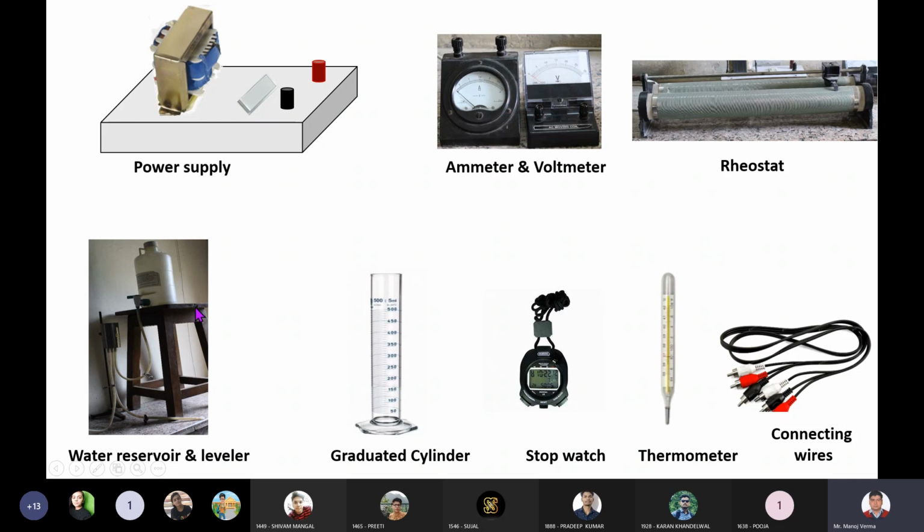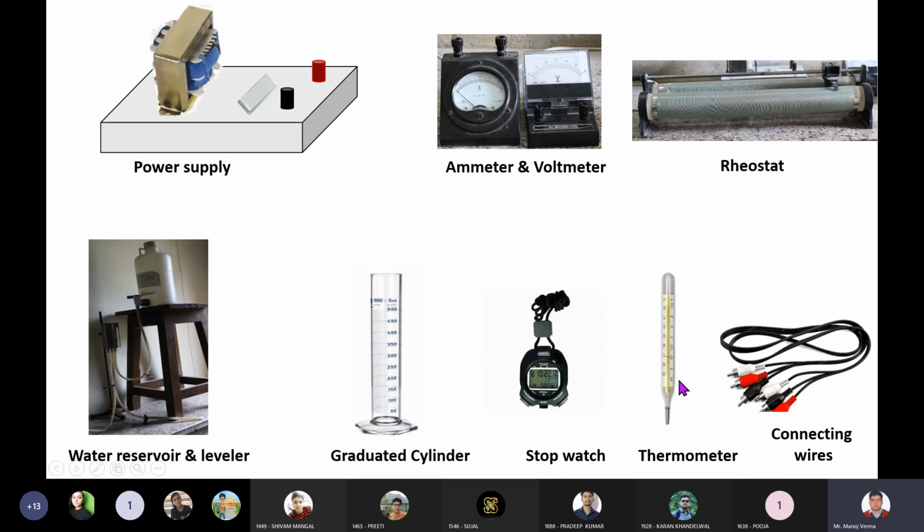In the Callendar kit, we require a water reservoir and a leveler to maintain a constant flow of water through this apparatus. We also require a graduated cylinder to find out the flow rate of water flowing through this tube. We also require a stopwatch for measuring in how much time we are getting how much water, that is the flow rate. This graduated cylinder will give you the volume, and this stopwatch will give you the time.